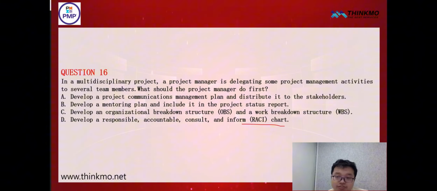everyone must first pay attention to the fact that before we officially begin execution, before delegation, because the question mentions that we are delegating some project management activities to several members, which means we are already about to start implementation. If you only begin analyzing the structure, the work breakdown, and so on at this stage, that's actually work that should have been done earlier. So for this question, what should we choose? That's right, we should choose option D, using diagrams to define who is responsible, who approves, who consults, and who is informed about these key aspects. It clarifies the role and responsibilities of each team member in project management activities.